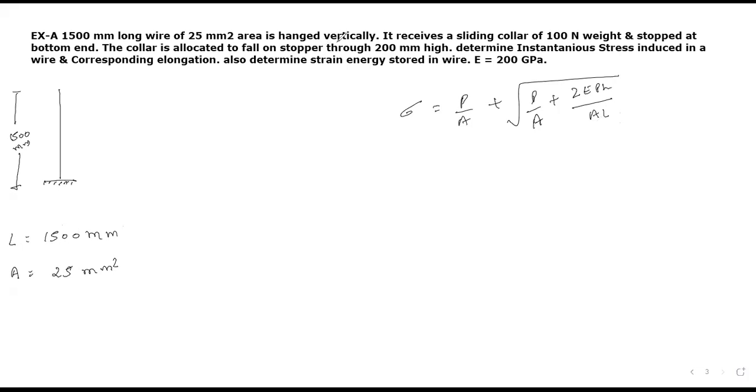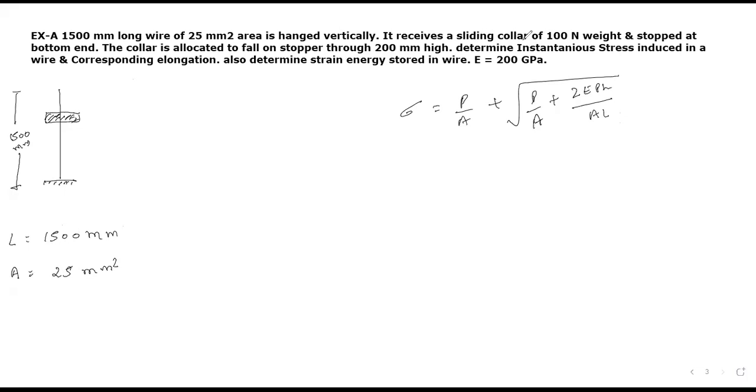Hung vertically, it receives a sliding collar. Sliding collar is nothing but one kind of load. One student is asking me what a collar is. That is nothing but a technical word to apply the impact load. Just search on Google, you will get information regarding sliding collar.